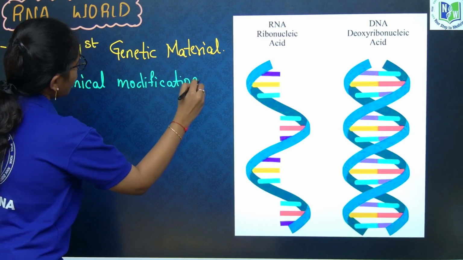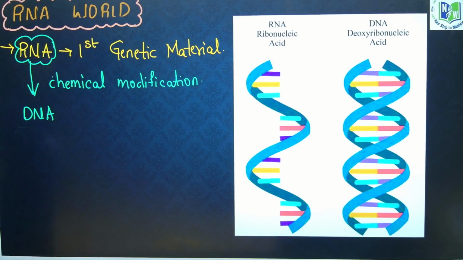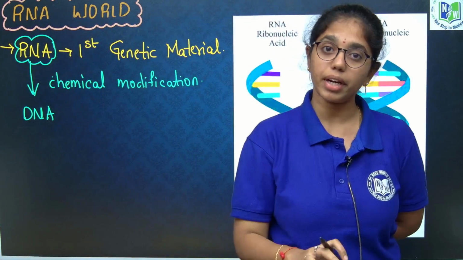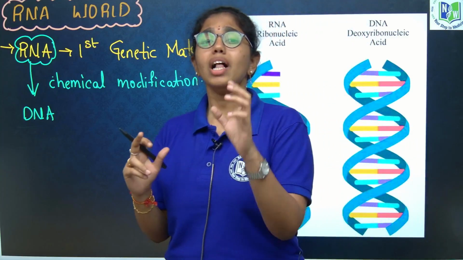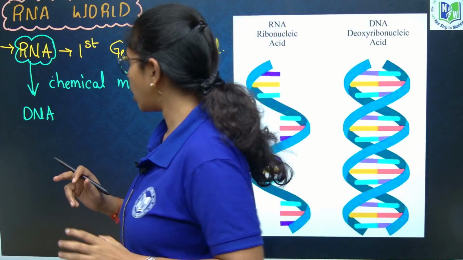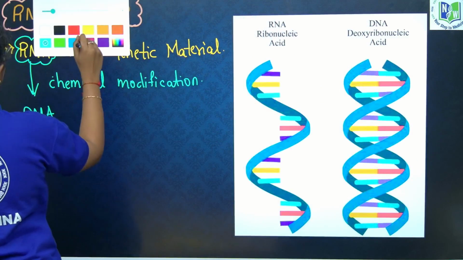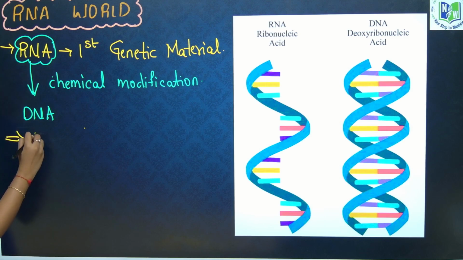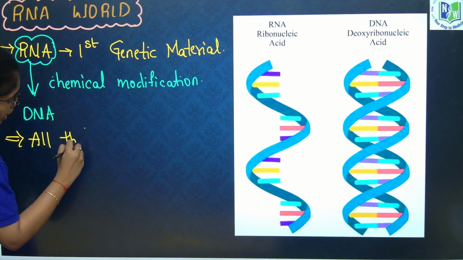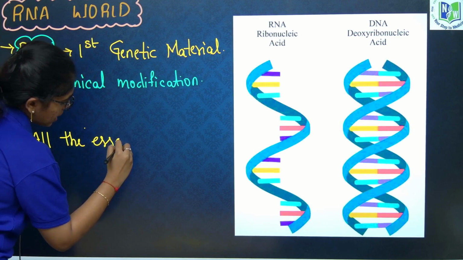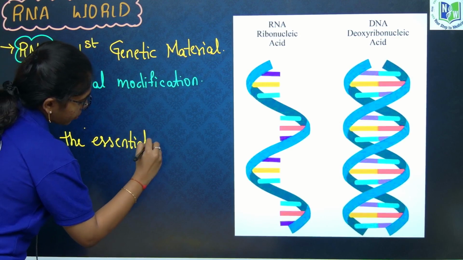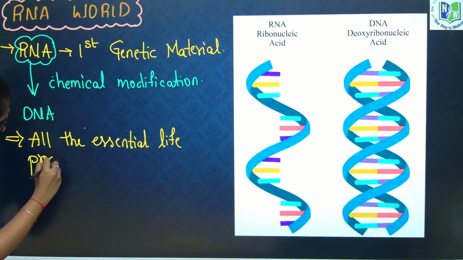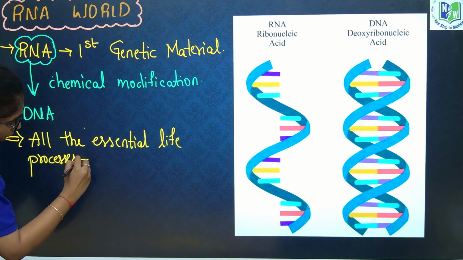So if you look into it keenly, DNA is formed from RNA, and RNA was the first genetic material. At that time, all the functions of the essential life processes were conducted by RNA only.